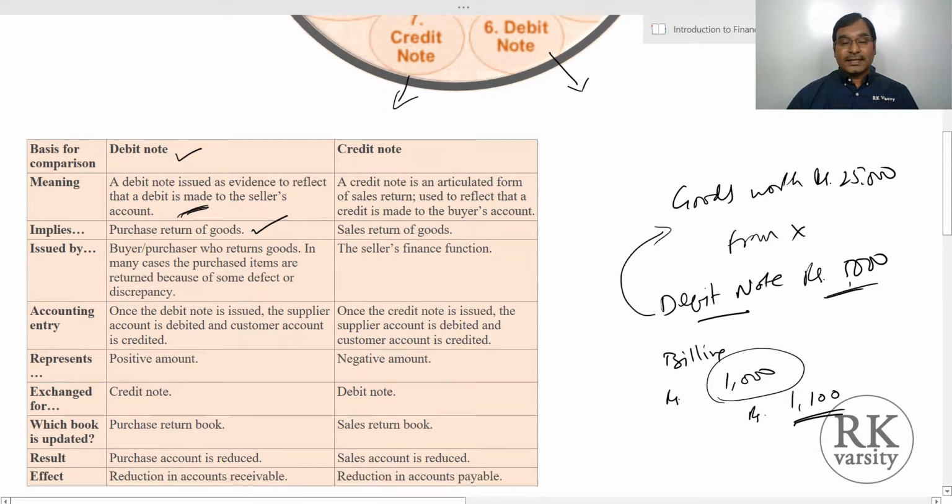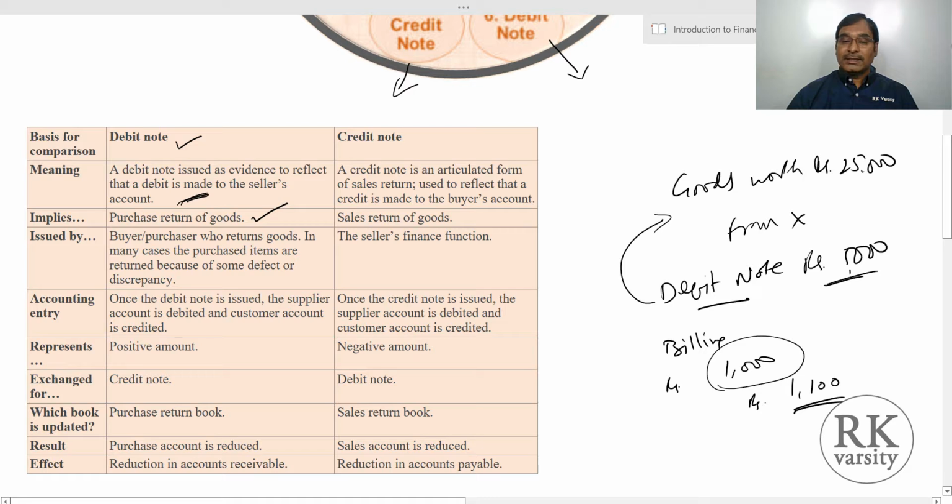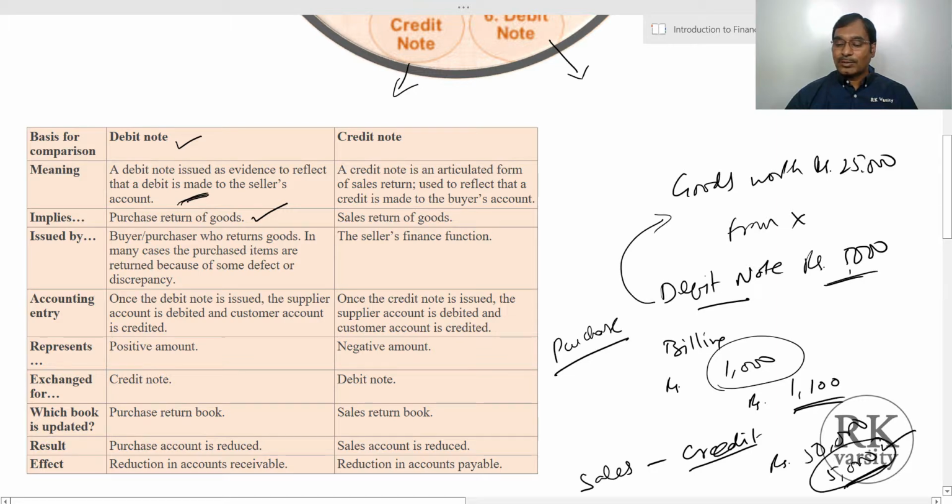On the other side, the credit note is used in the context of sales returns. So a debit note is for purchase returns or any transactions related to the purchase, whereas a credit note is related to the sales. Suppose you made a sale of rupees 50,000 and your customer returned goods worth rupees 5,000. Then we create a credit note saying that this 5,000 rupees is to be paid to the customer, or we make an adjustment in the next sale, whatever the adjustment may be.